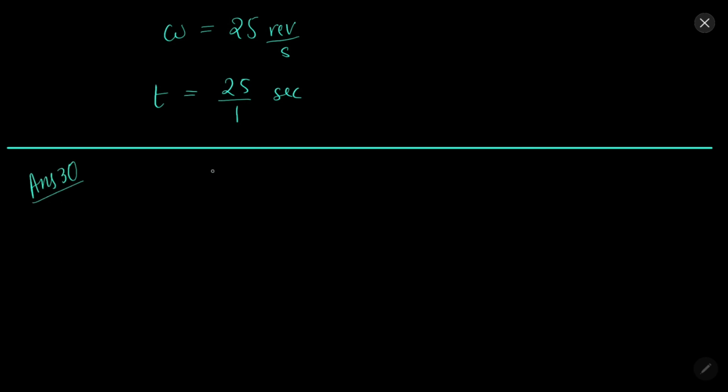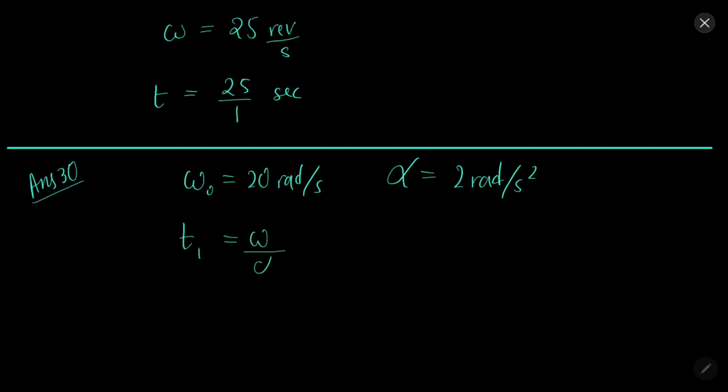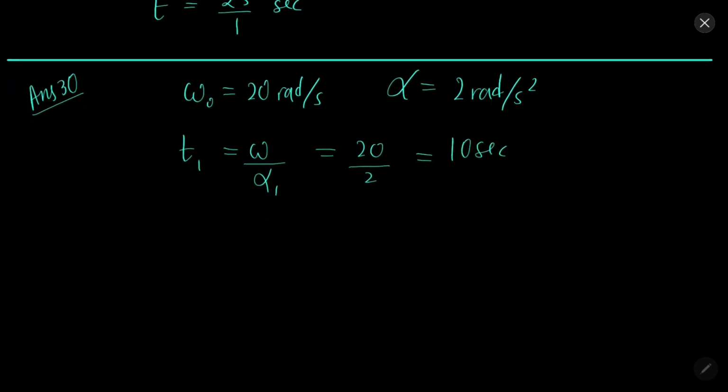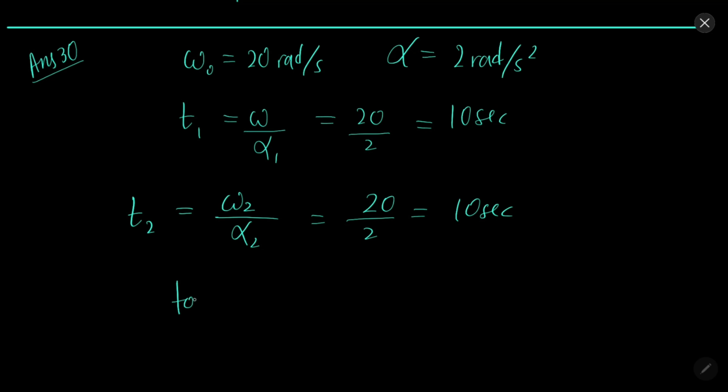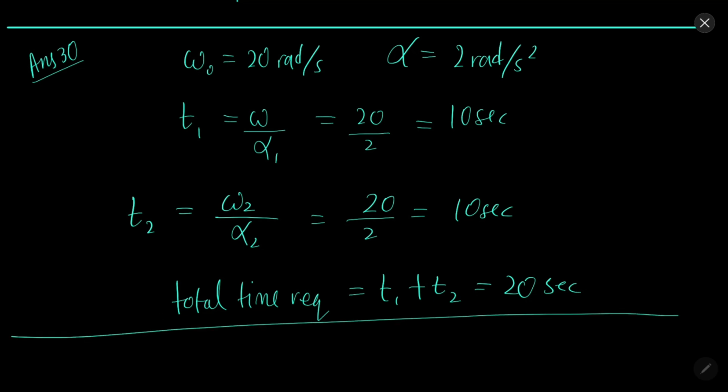Solution 30. Initial angular velocity is 20 radian per second. Alpha is 2 radian per second square. T1, the time, is omega over alpha, that is 20 over 2, that is 10 seconds. So in 10 seconds it will come to rest. Now we again need to increase, so it will be 20 over 2, 10 seconds. So total time required will be T1 plus T2, that is 20 seconds. So after 20 seconds it will again come back to its original motion.